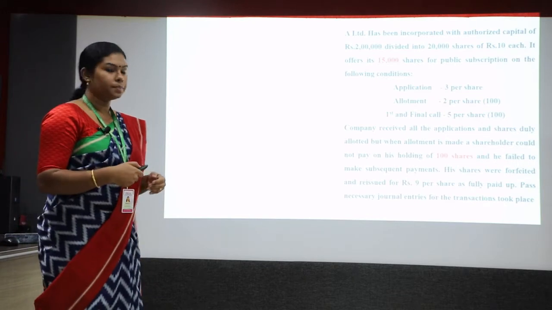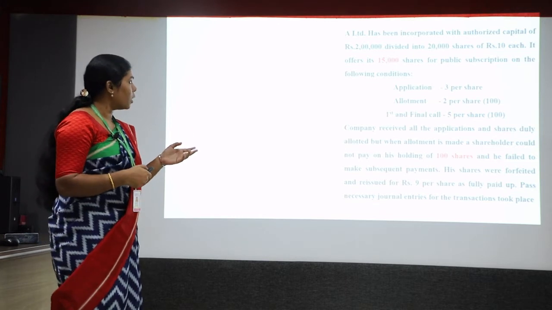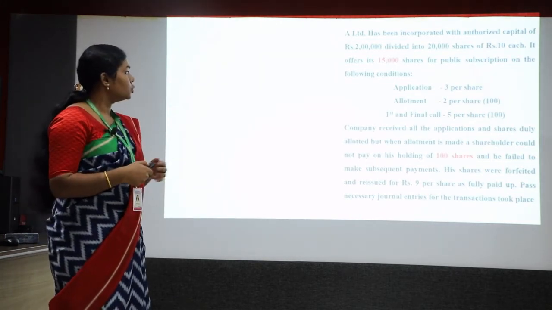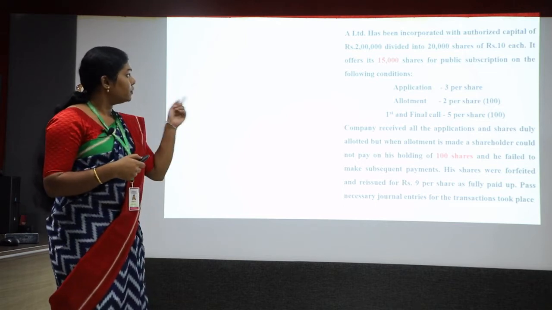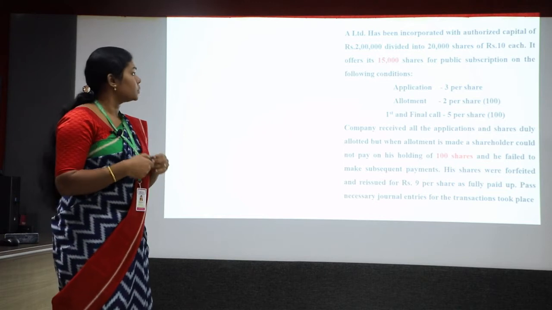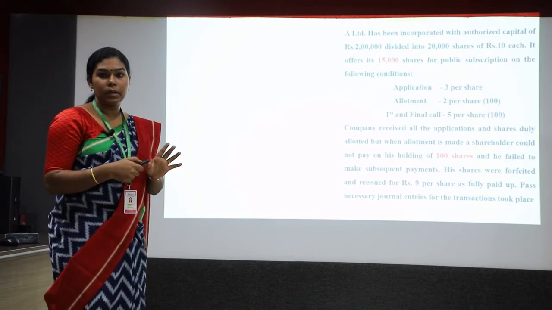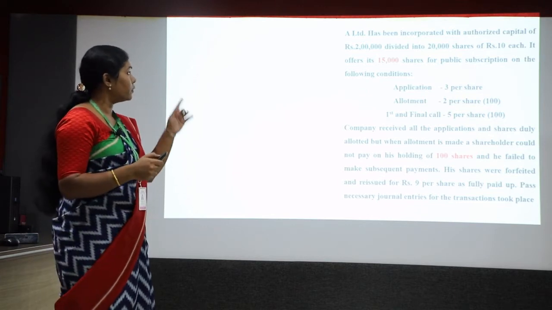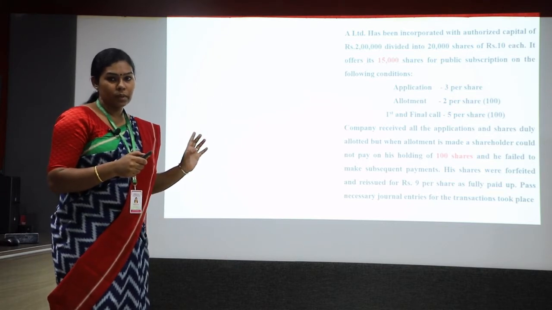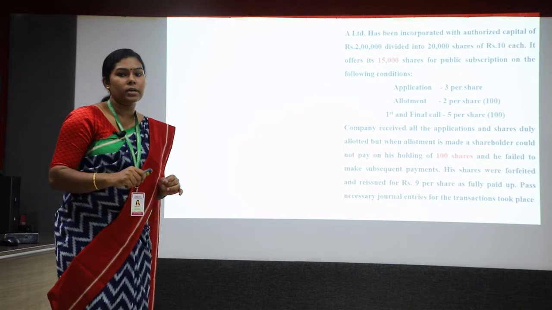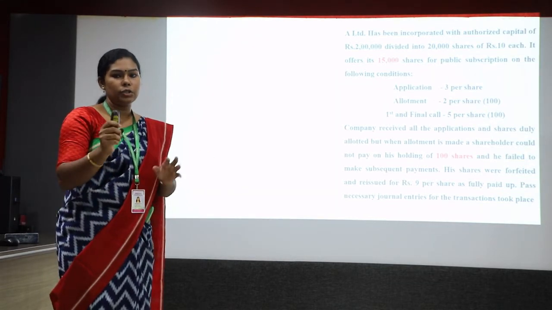Here is a problem. A Limited has been incorporated with an authorized capital of 2 lakh divided into 20,000 shares of rupees 10. It offers 15,000 shares for public subscription on the following conditions. So from the first paragraph, it is clear that the company had an authorized capital of 2 lakh, divided into 20,000 shares of 10 each. From that, only 15,000 shares were issued to the public for subscription.